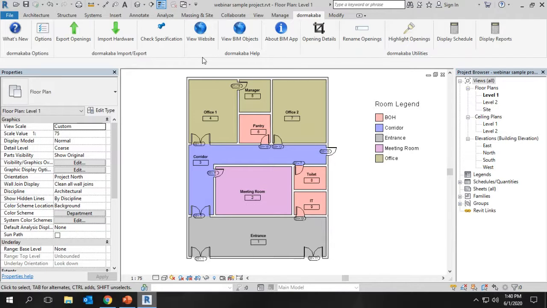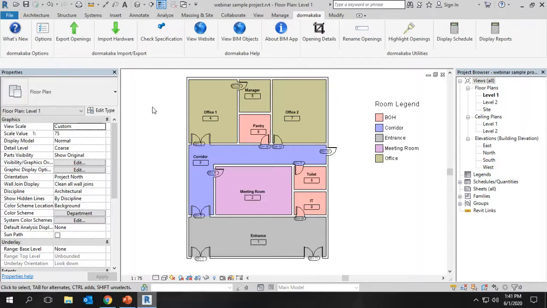This has very simple tools just to export and import the ironmongery details. This plugin is offline. It doesn't affect or modify any of the project content. Once you generate the report, the communication, export and import, happens through email only.